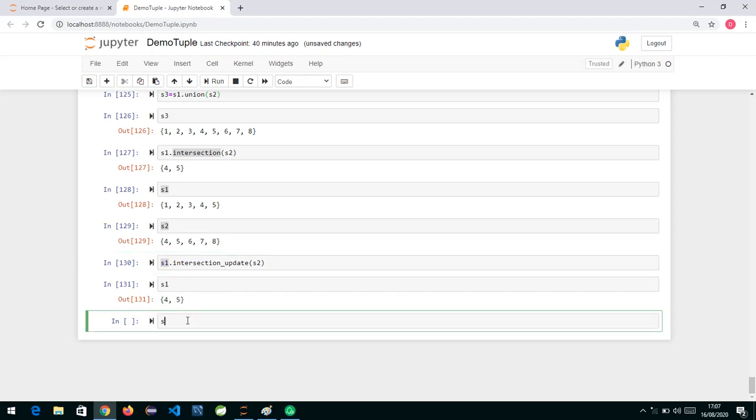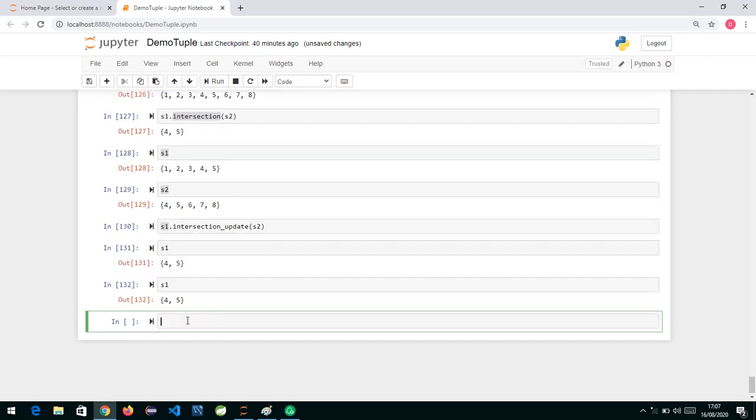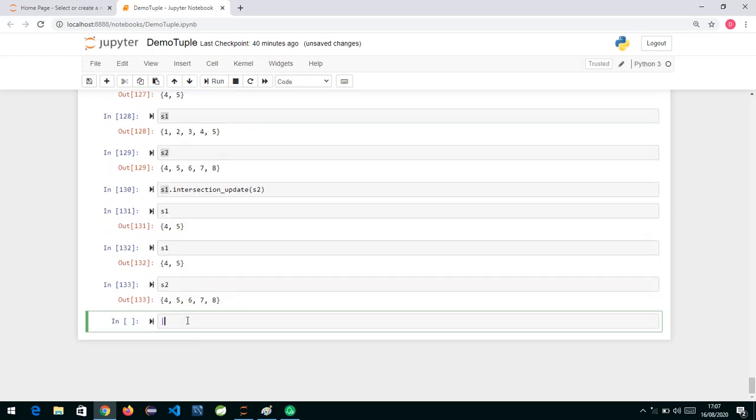Similarly, we also have methods called is subset, is superset, and these things. So is subset means what? First I'll tell you. Okay, is subset, and then we pass S2. Let me check first what S1 is. I'll show you S1 and S2. Now if I write S1 dot is subset of S2.